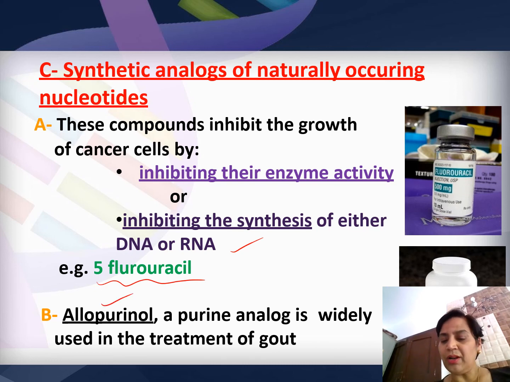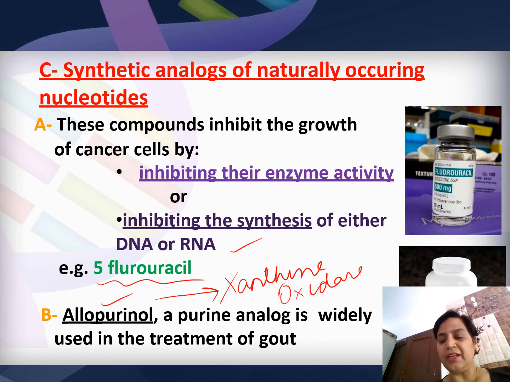Similarly, allopurinol, which is a purine analog, is widely used in the treatment of gout because allopurinol is a competitive inhibitor of xanthine oxidase, a very important enzyme required for the degradation of purines. So again, the synthetic analogs are important.